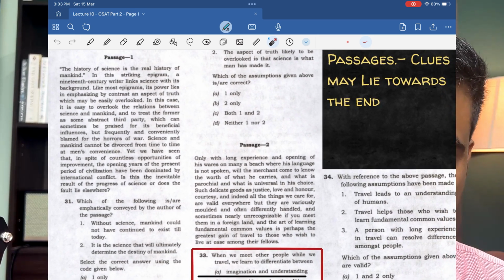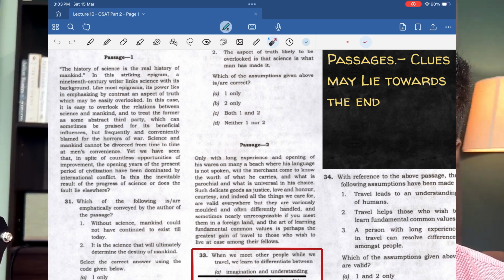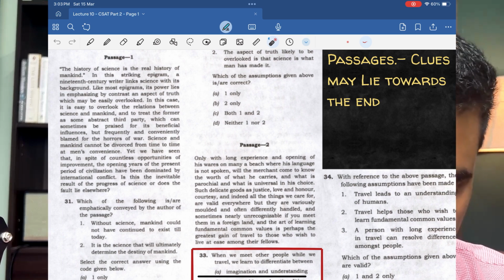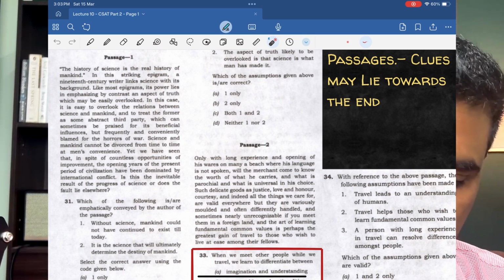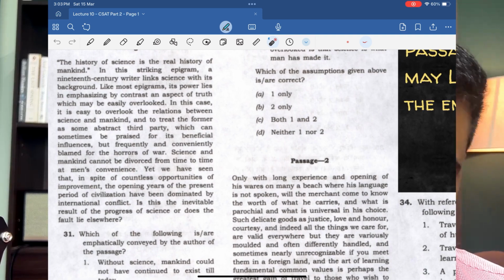History of science is the history of mankind. So this is a quote that is given. In this striking epigram, a 19th century writer links science with its background. So I can understand epigram means probably a quote, correct? Though I don't know the exact meaning of the word epigram, that's not going to shake my confidence. I can understand, okay, epigram probably refers to a quote. Like most epigrams, its power lies in emphasizing by contrast an aspect of truth which may easily be overlooked. So it seems like epigrams have some common characteristic. Let me not worry too much about all of these things.